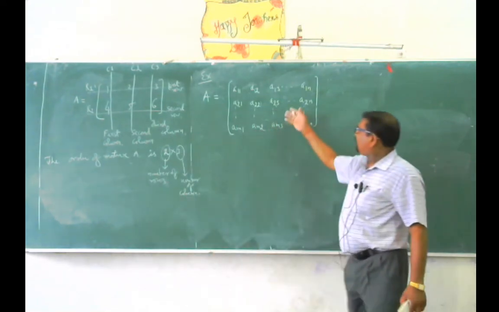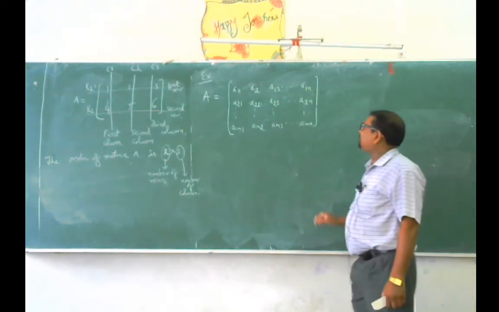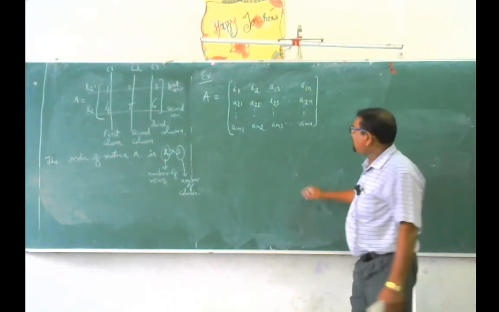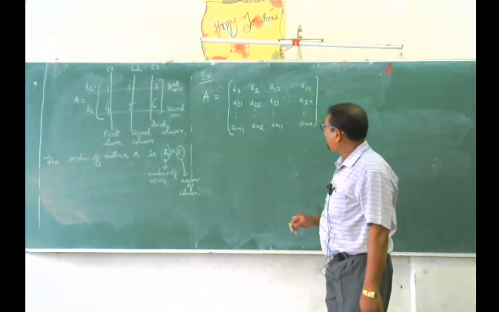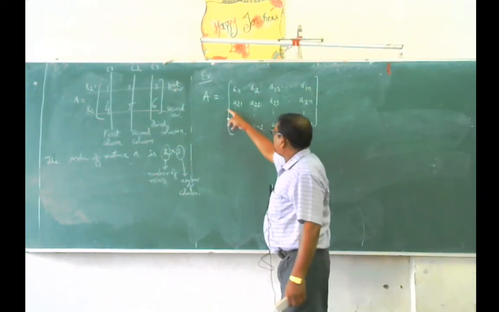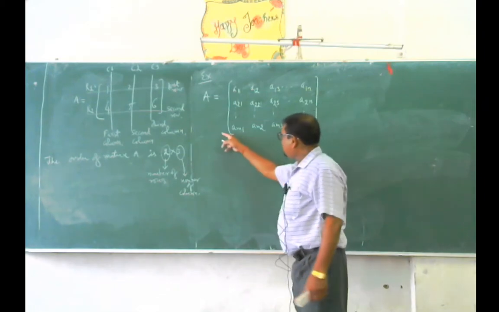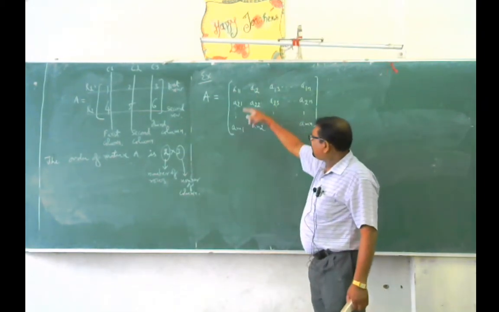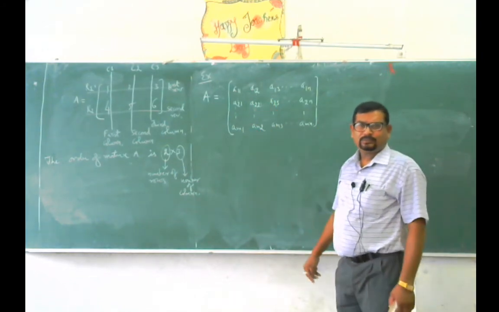When you look at the information given here, how many horizontal lines are there? This is the first horizontal line, this is the second horizontal line, and this is the mth horizontal line. So you can say there are m number of horizontal lines.